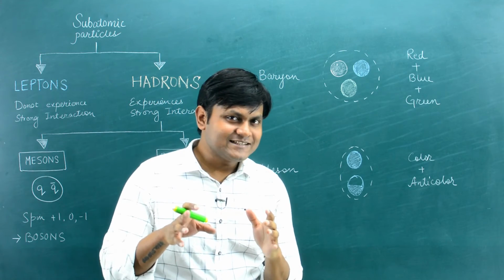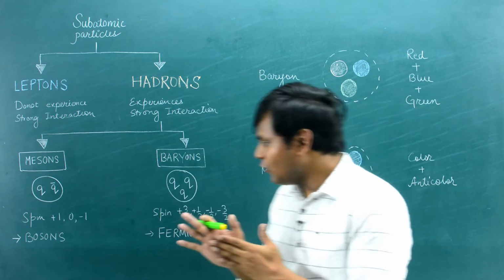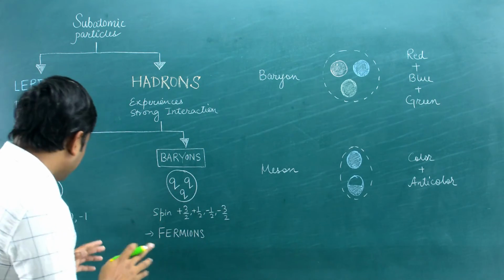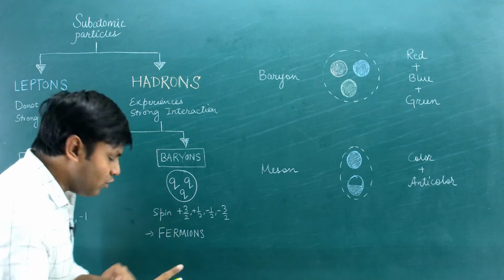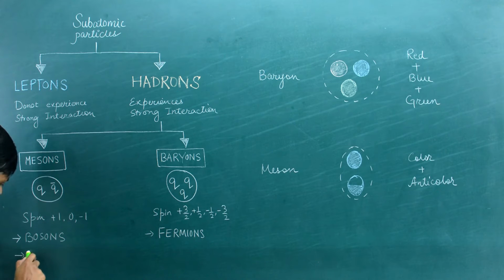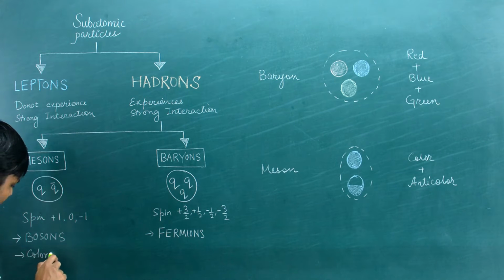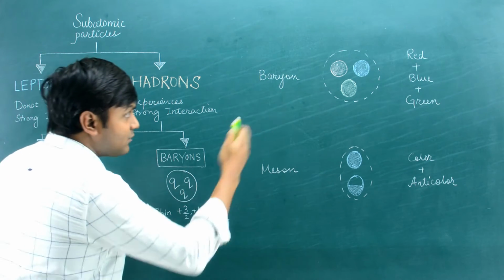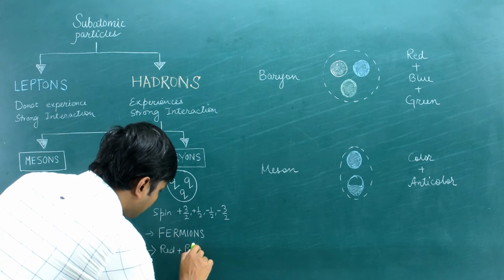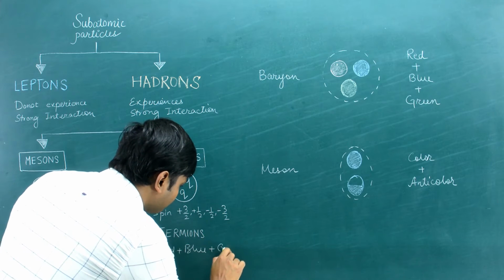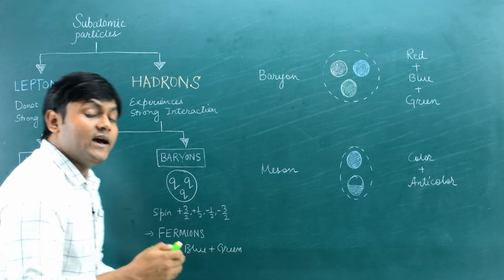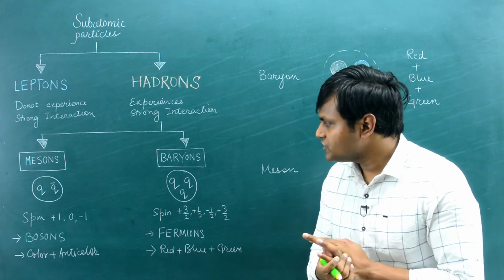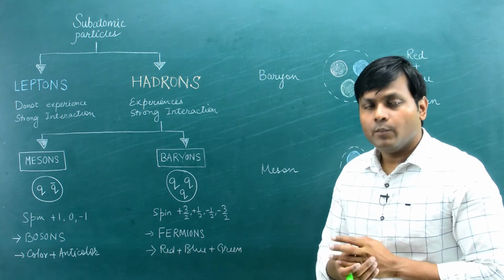I hope that is clear, because that is all I'm going to talk about in this particular case. So essentially, mesons are created by quark-antiquarks that have a color and its anti-color, while baryons are made up of red, blue and green. Now there are other quantum properties also, properties of strangeness, baryon quantum number, etc.